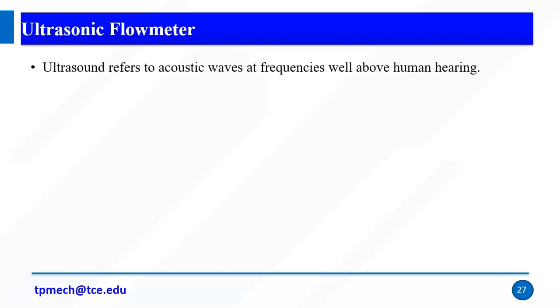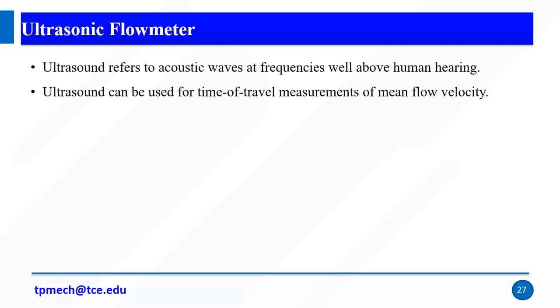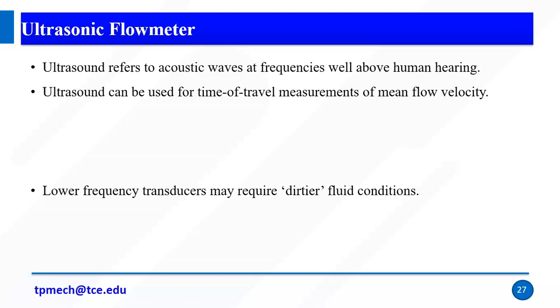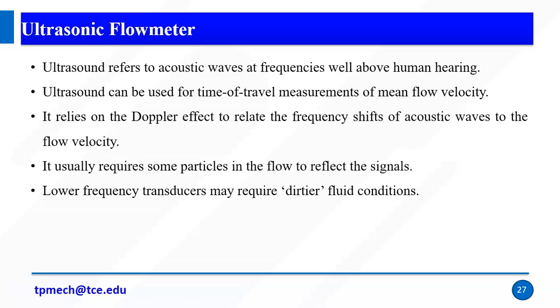Okay, ultrasound refers to acoustic waves at frequencies well above human hearing. So ultrasound is one of the acoustic waves. It can be used for time of travel measurements of mean flow velocity. So based on how much time it takes to travel from the transmitter until it is received, we can calculate the mean flow rate. Another type relies on the Doppler effect.